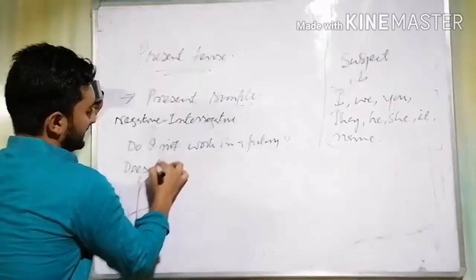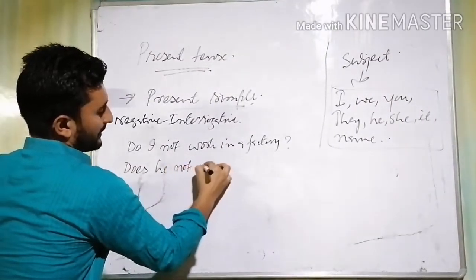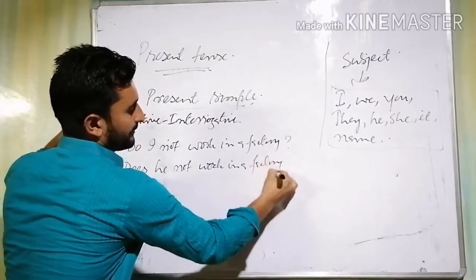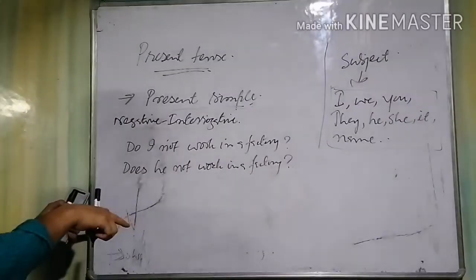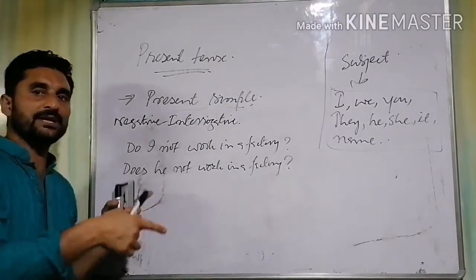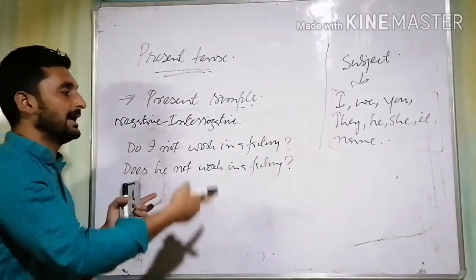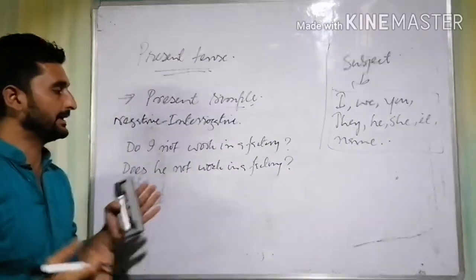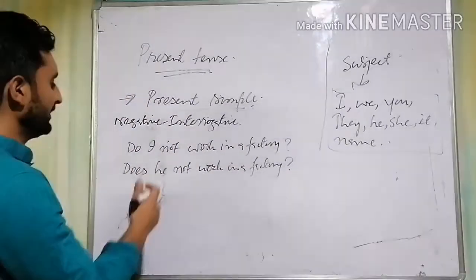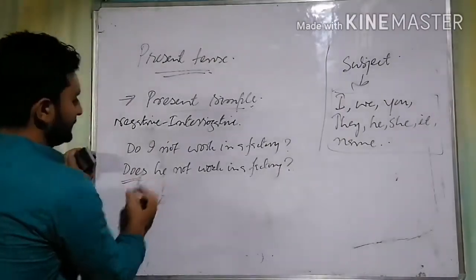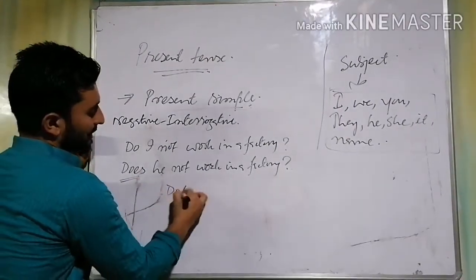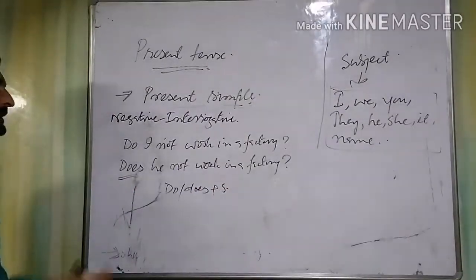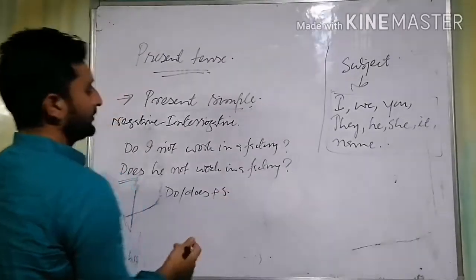Does he not work in a factory? This is actually a combination of negative sentence and interrogative sentence, which makes it a negative interrogative sentence. But remember, what we do, we once again place do or does before the subject.